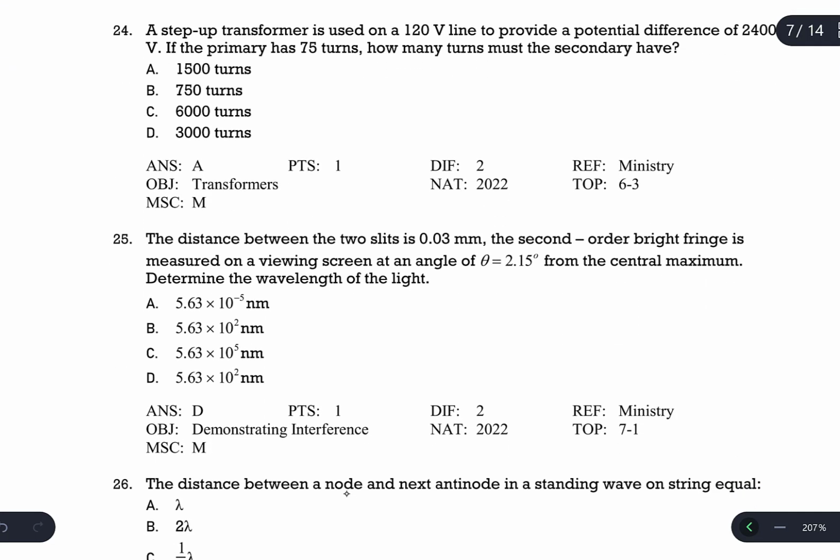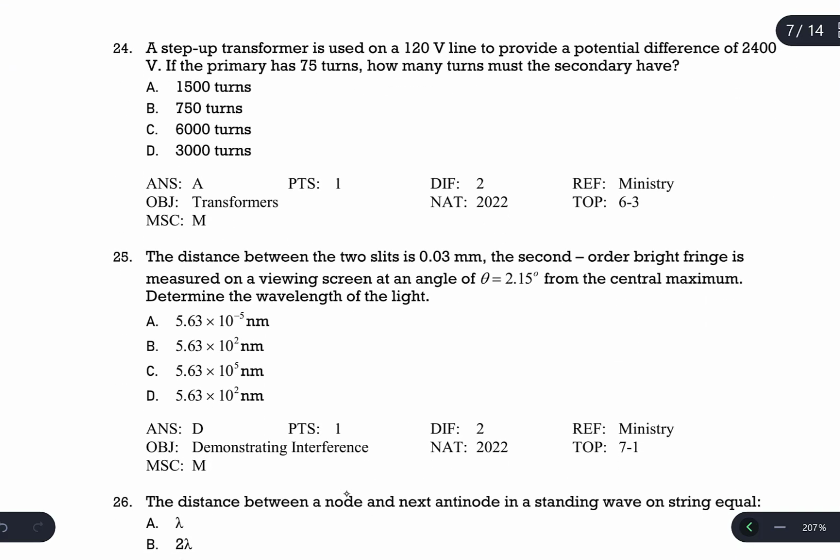Question number 24. A step-up transformer is used on a 120 volt line to provide a potential difference of 2400. So the line is 120 volt, which is going to be V1, and we are going to increase this V1 to V2 by using a transformer, 2400. If the primary has 75 turns, which is N1, how many turns are there in the secondary? What is N2 is the question.